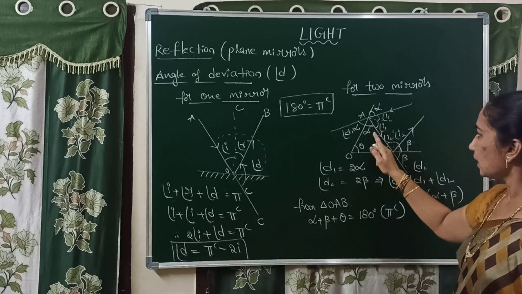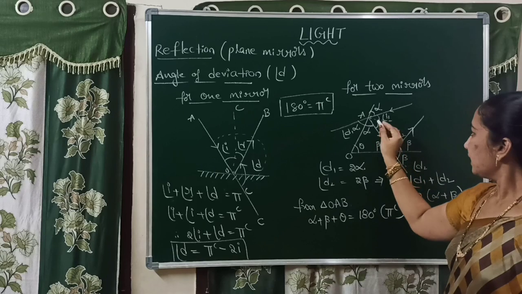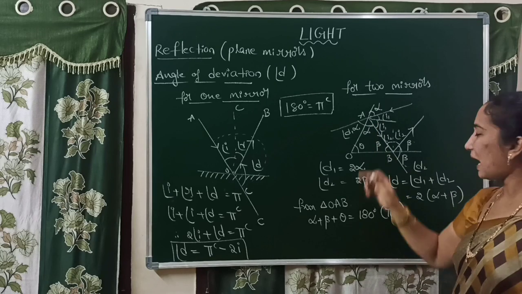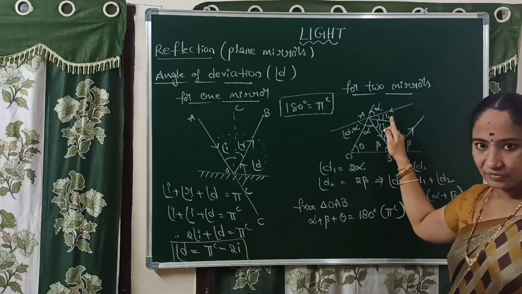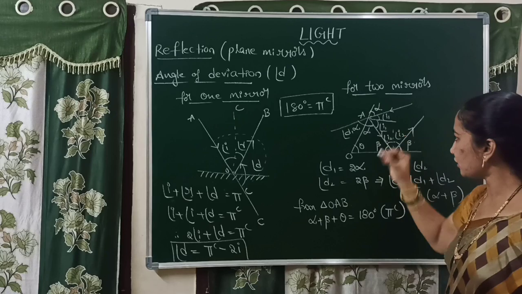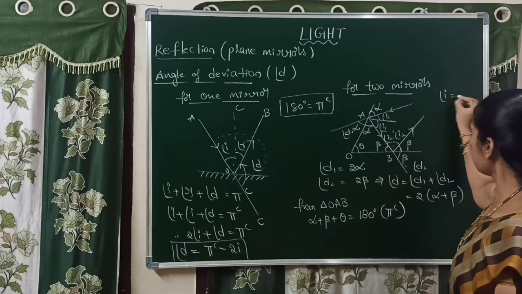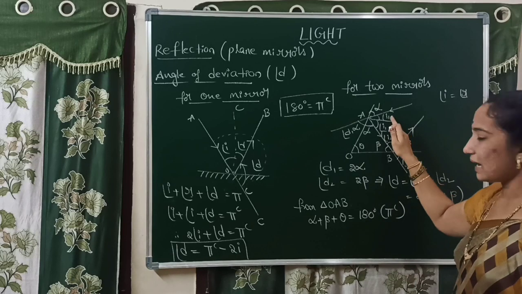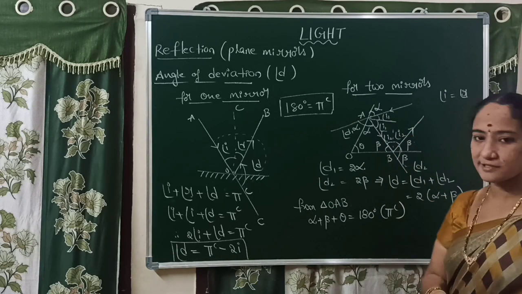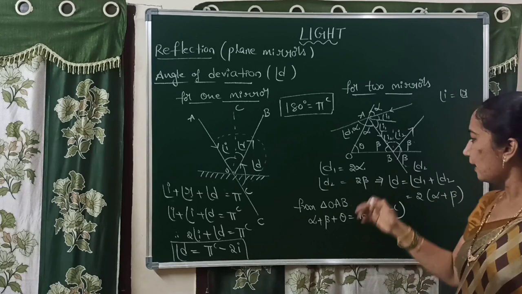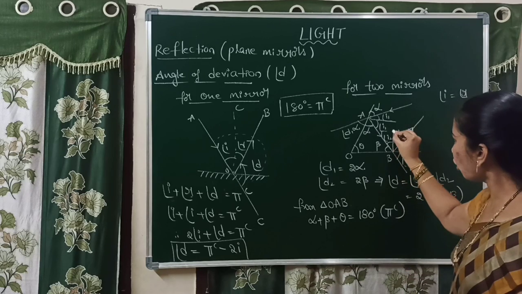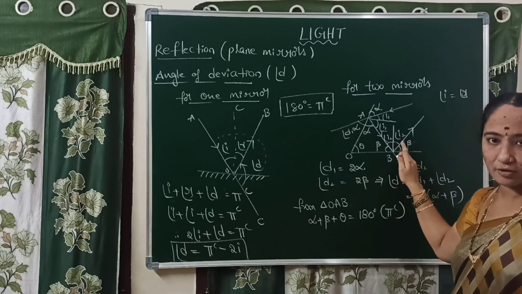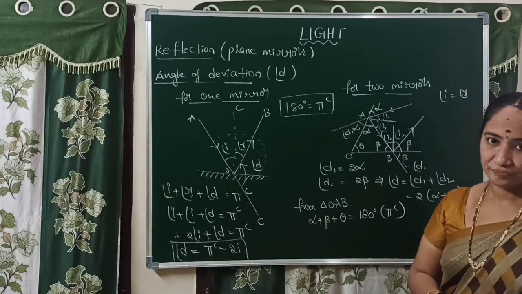So what happened here? Observe the angles carefully. It is an incident ray. Let us consider a normal here. This angle is the angle of incidence and this angle is the angle of reflection. Since angle of incidence is equal to angle of reflection, directly you can replace angle of incidence plus angle of incidence. Right. Coming to the second mirror, again consider the normal here. This is the angle of incidence and this is the angle of reflection, again both are the same.